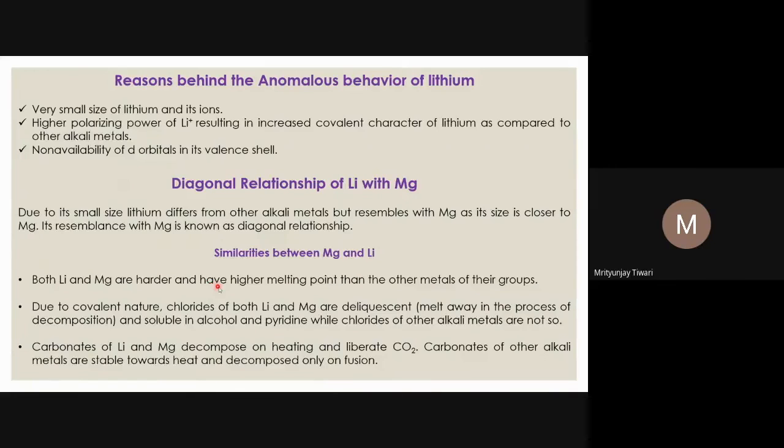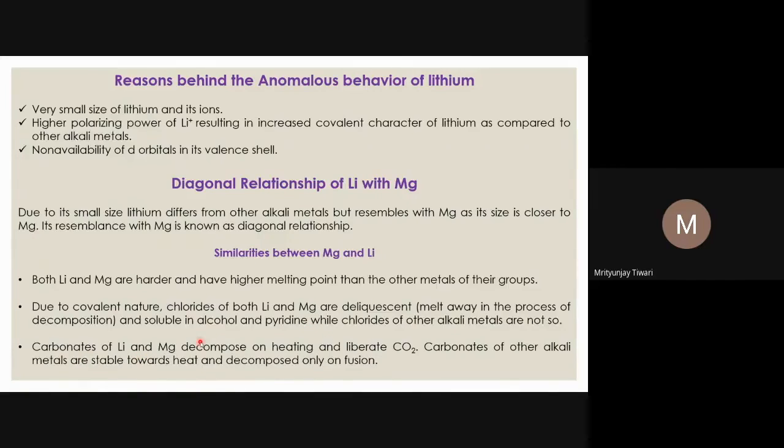Both lithium and magnesium are harder and have higher melting points than other metals of their groups. Due to covalent nature, the chlorides of both lithium and magnesium are deliquescent. Deliquescent means they absorb moisture and dissolve very easily. Their chlorides are also soluble in alcohol, pyridine and some other organic solvents, whereas chlorides of other alkali metals are not soluble in organic solvents. So we see lithium's property is closer to magnesium.